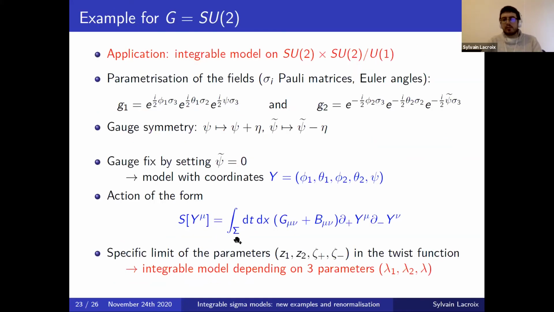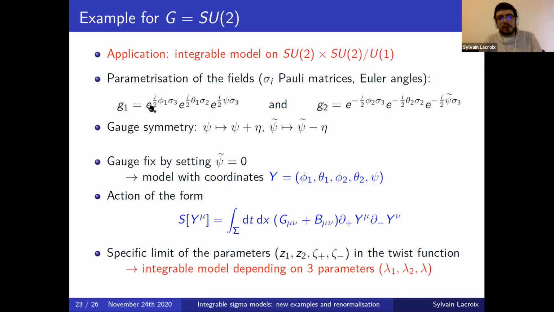And then I would like to present an example application of that to the simplest example that one can find beyond symmetric space models, which is the case with two copies, and where the group is the simplest one we can think of, which is SU2. And then in this case, we'll divide by the subgroup U1 in the diagonal. For that, we can parameterize the two fields, G1 and G2 in SU2, using Euler angles, and so using Pauli matrices sigma i.